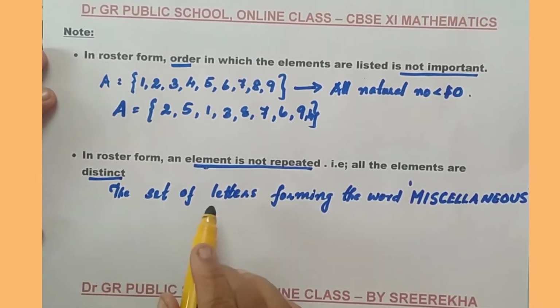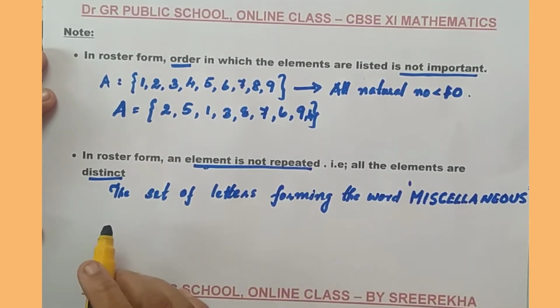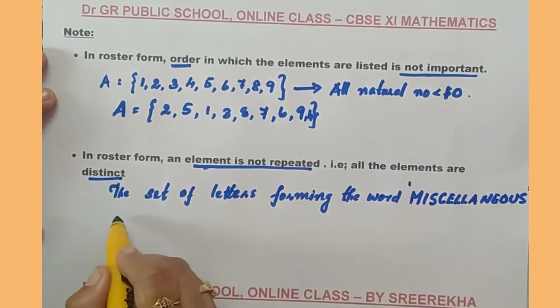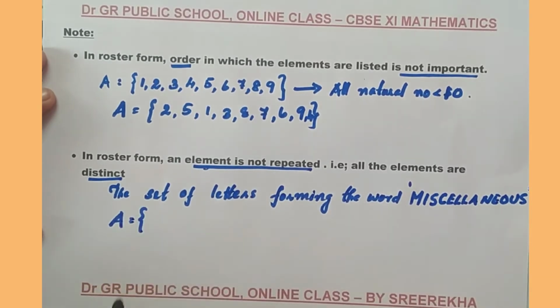I need to write the set of letters forming the word miscellaneous in a roster form. How can we write this? We will write the set as A equal to, opening the braces.